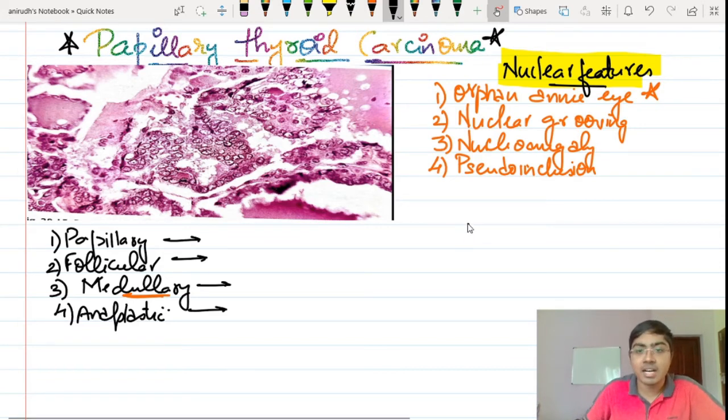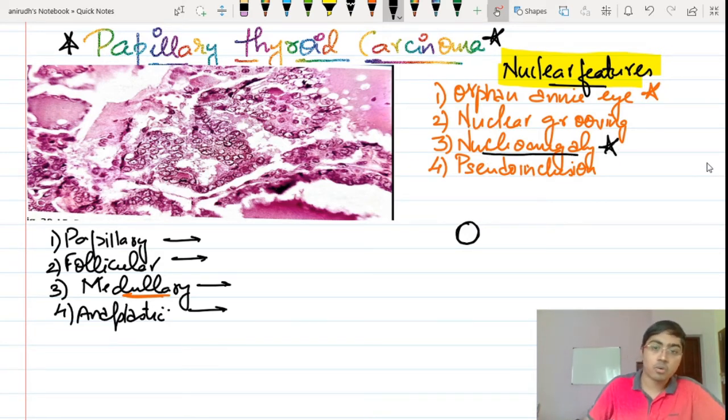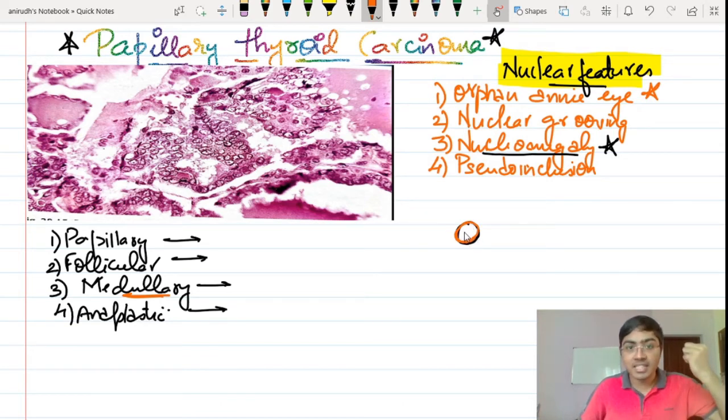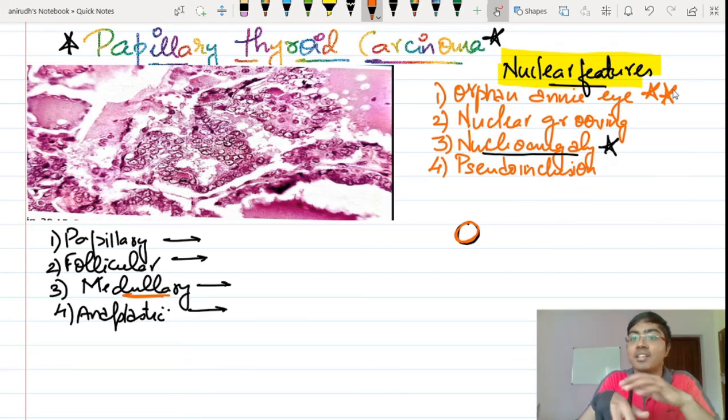Typically, these nuclei are larger than the normal nucleus, so that is why we say it has nucleomegaly. Now, it has chromatin, but this time there is peripheralization of chromatin. It goes into the periphery and will be sticking over there. So this is how it looks. Peripheralization of chromatin. So the center of the nucleus will be white in color. It will be empty. That is why it is called the Orphan Annie nucleus. Orphan Annie was a comic character in whose image they did not show the iris of this particular lady. So we call this Orphan Annie nucleus.